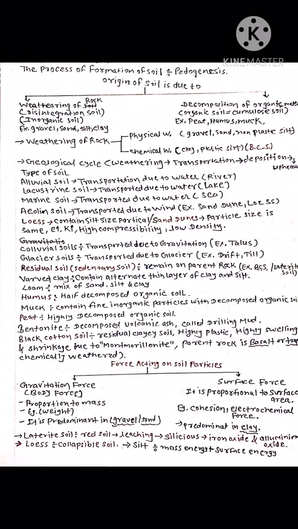Forces acting on the particles. Normally soil particles have two types of force acting on them. First is gravitational force, and second is surface force. Gravitational force is the body force which acts due to the own weight of the soil particle, due to its mass, and it is proportional to mass. It is predominant in gravel and sand, because gravel and sand have more weight.